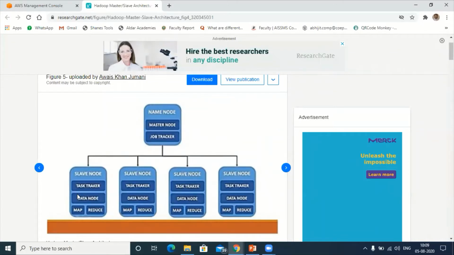So the data node will try to convert that in terms of mapper and reducer, and it will try to store that data in terms of blocks. Suppose let us say 1 GB of data comes to the data node, and next I will create 5 blocks. 5 blocks means how much amount of data can I distribute?